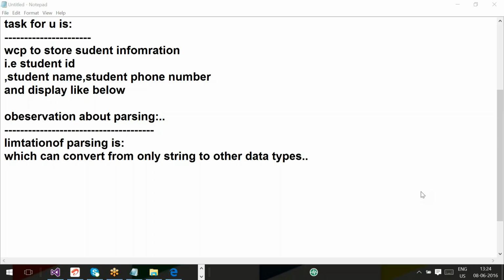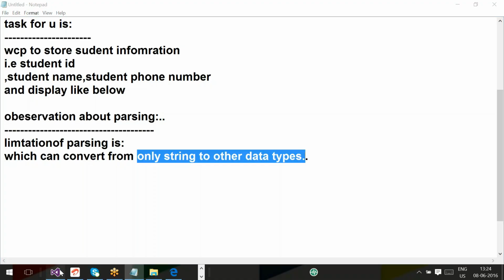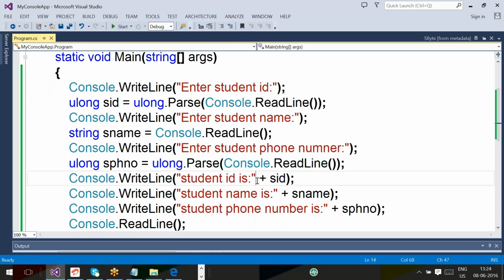Why is it converting from only string to other data types? Anybody? If you search, you will get the reason, guys. Because the ReadLine type is only string.